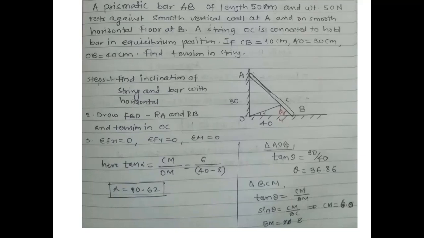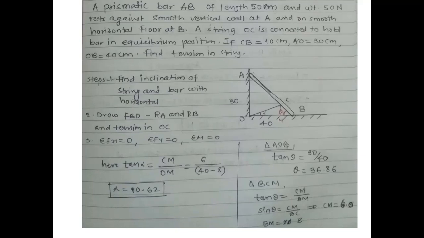They are asking that. Then, first of all, what will we do? We'll find out the missing geometry over here. What is not known to us? Inclination is not directly given to us. So what will we do? OB is known to me and AO is also known to me. By applying tan theta, I can find out the inclination. Once I know the inclination, I'll draw the FBD. And then after that, we'll find out RA and RB, and tension in OC. How are we going to do that? We'll apply conditions of equilibrium, that is summation of x equal to 0, summation of y equal to 0, and summation of moment equal to 0. Then we can find out our tension.